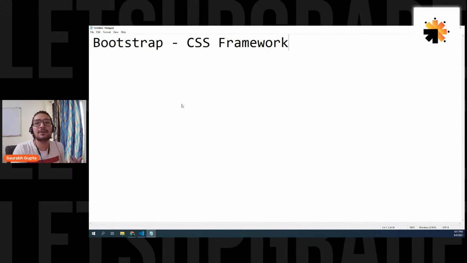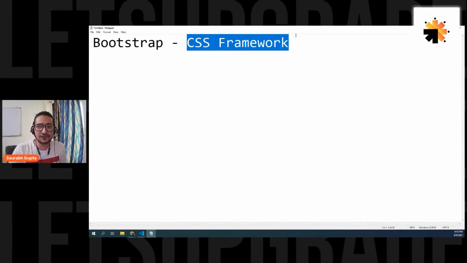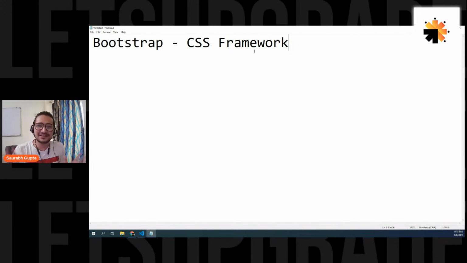This basic structure can be bigger or smaller, or it can help you on a smaller scale or a bigger scale. Okay. Now, here we are actually talking about Bootstrap. And Bootstrap is a CSS framework. So first of all, it's a framework. That means it's simply a basic structure that is already given to you by someone, and here it's a CSS framework.